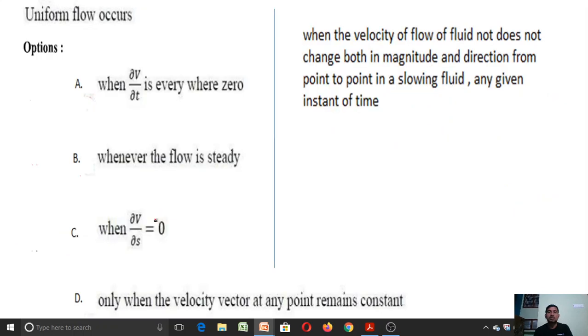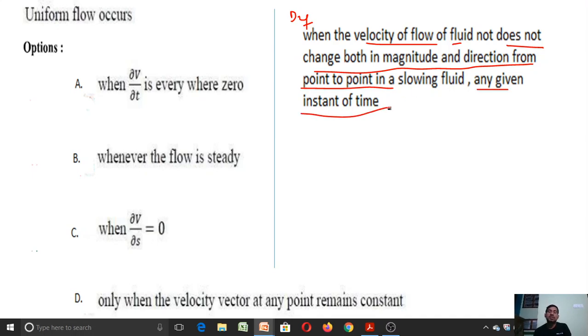So let us discuss one more question here. Here the question is that what is the definition of uniform flow? Otherwise the question is uniform flow occurs. So to answer this question, I have written a definition here. Definition of uniform flow: when the velocity of a flow of a fluid does not change both in magnitude and direction from point to point in a flowing fluid at any given instant of time.